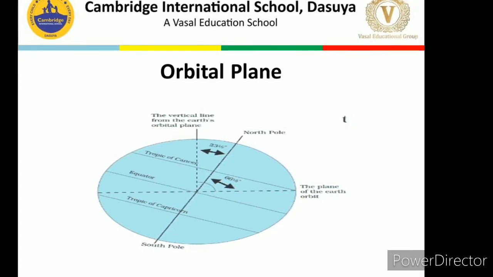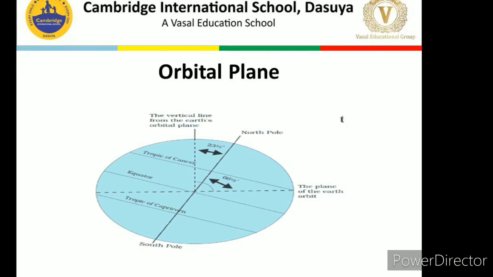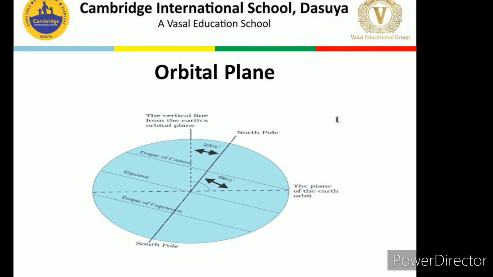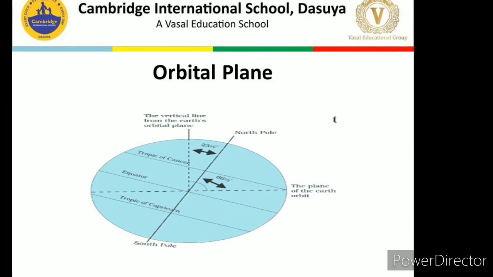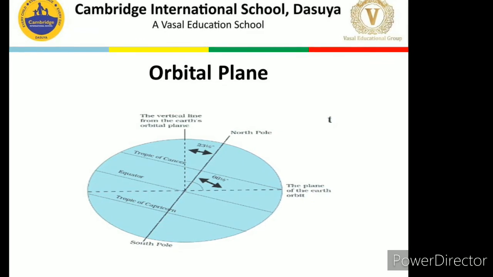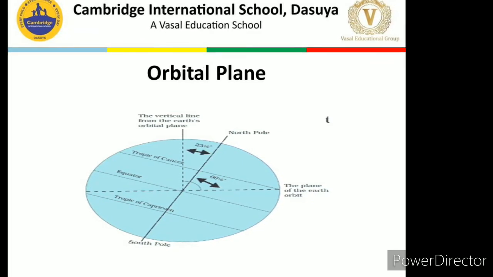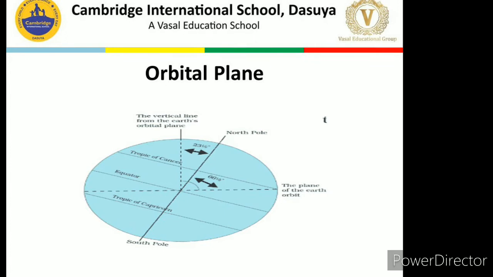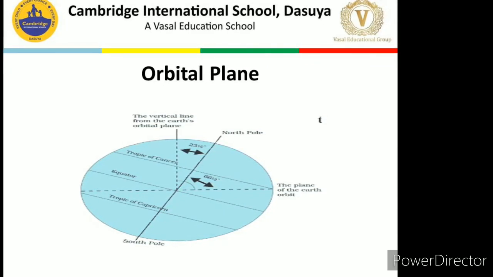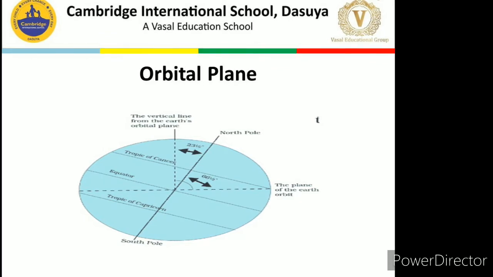So it is making an angle of 66.5 degrees with this orbital plane. With this image I have shown you how there is one angle of inclination with this orbital plane.